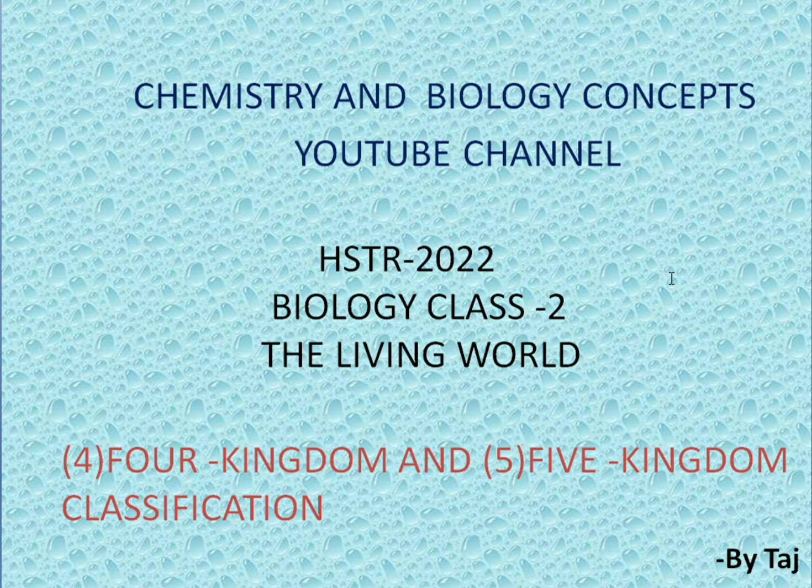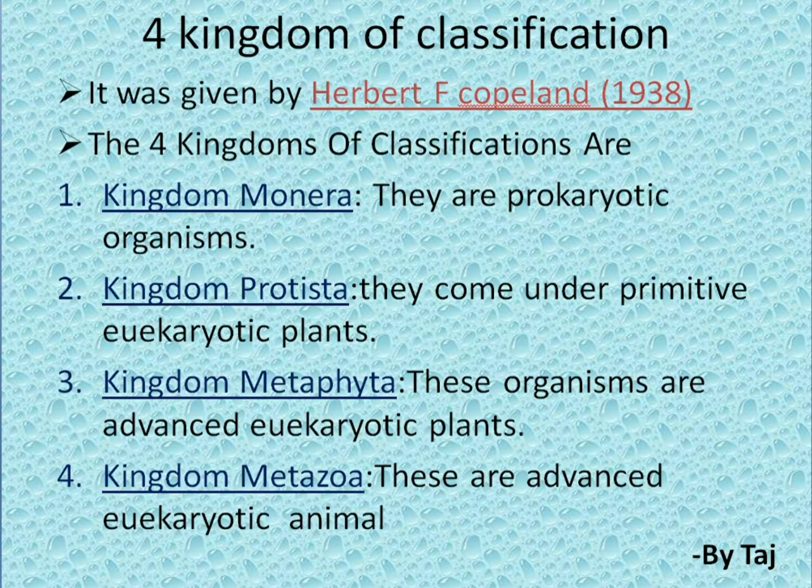Coming to the four kingdom of classification, this four kingdom of classification is given by Herbert F. Copeland in the year 1938. The kingdoms of classification are as follows. First one is kingdom Monera, second kingdom Protista, third kingdom Metaphyta, fourth kingdom Metazoa.